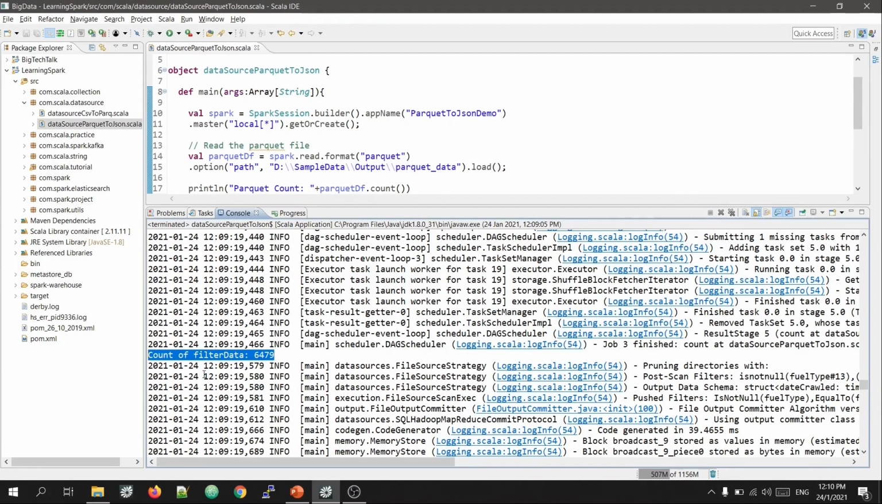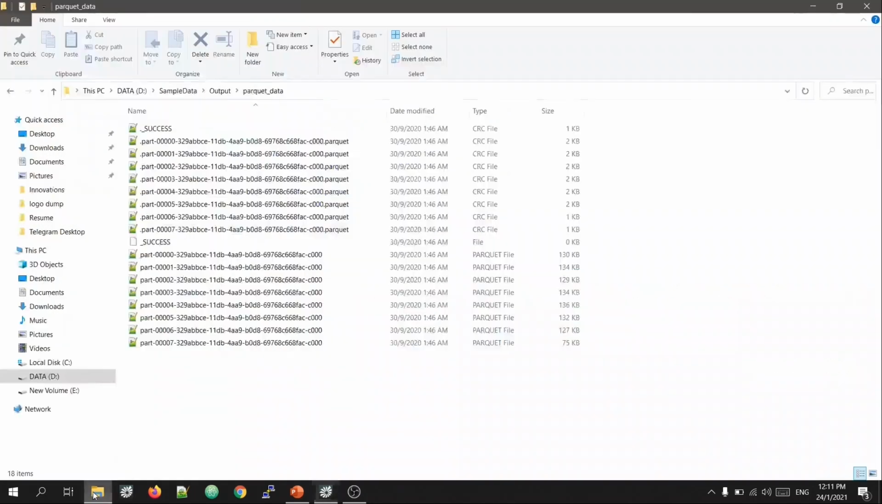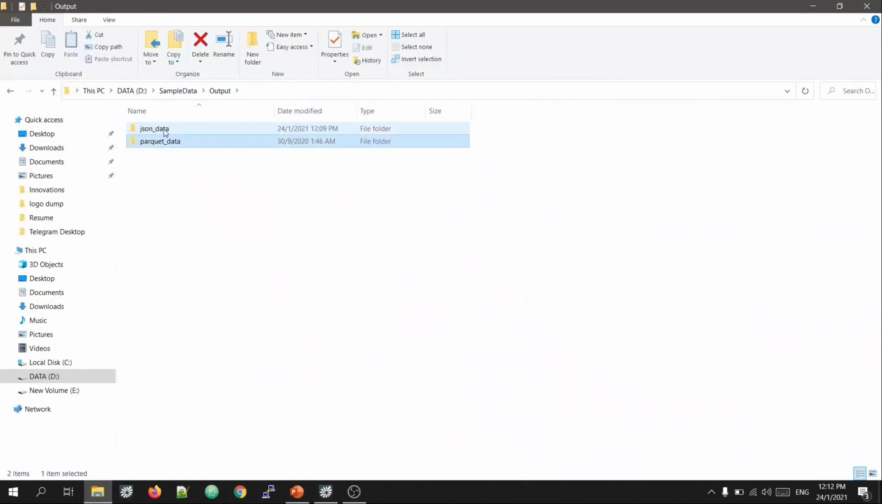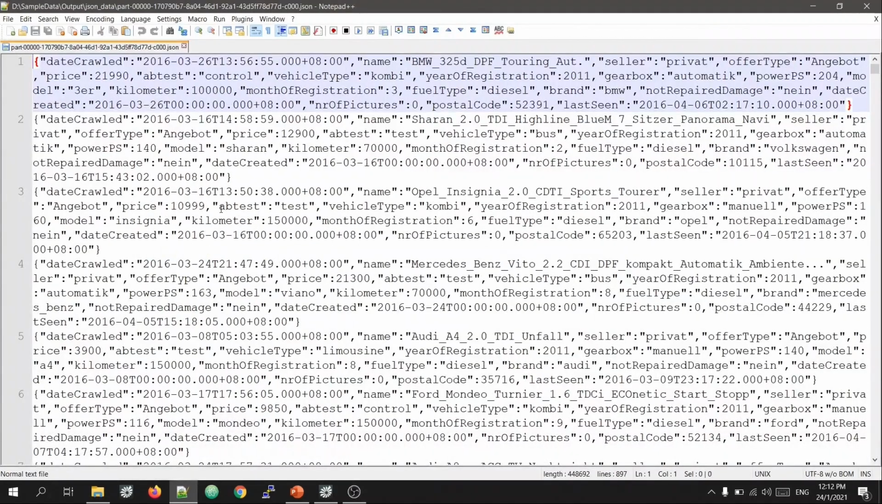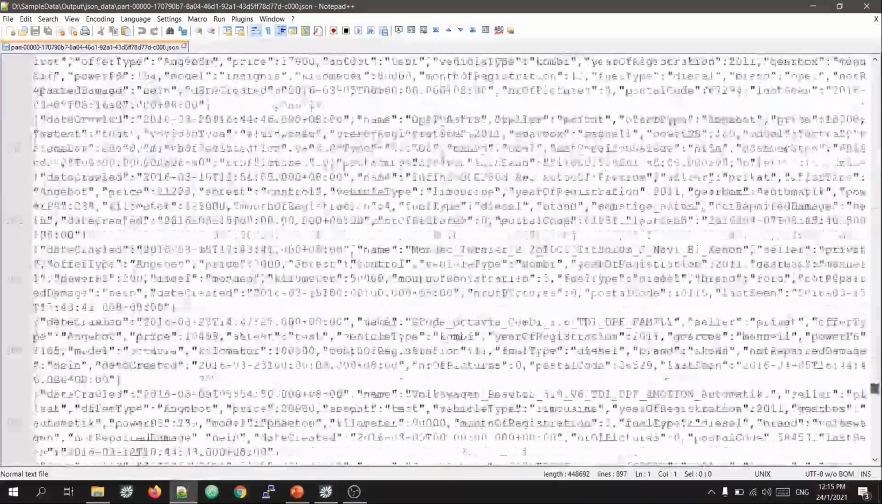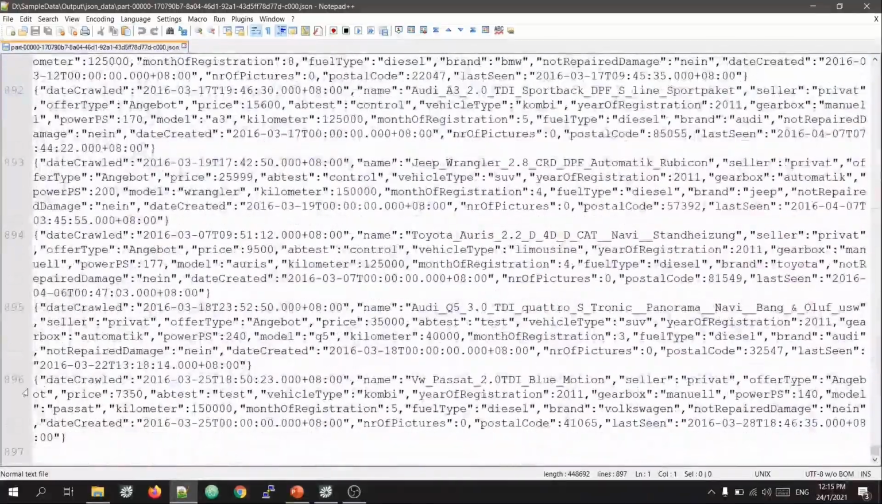Now let's go to the actual file and see the output. This is my output directory. We'll go inside json_data folder, and you can see this is my actual output data file. Double click on a file to open it. As you can see, my output file is in a simple JSON format. If you scroll down till the end of the file, you can see the record count is 896 in one of the files. Other records will be present in the different part files.